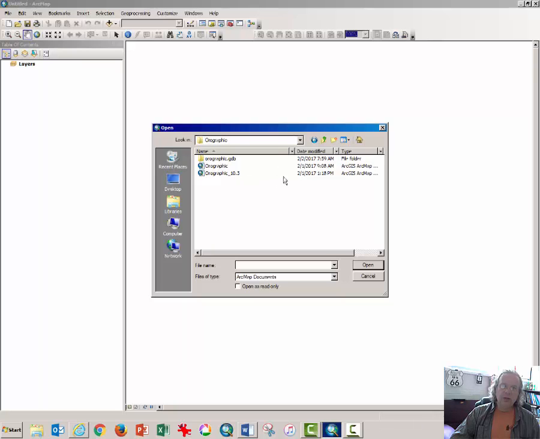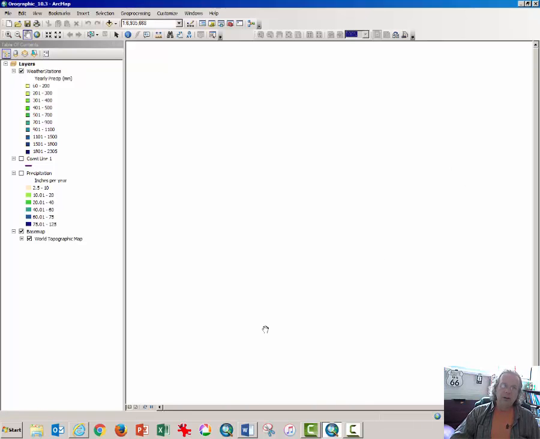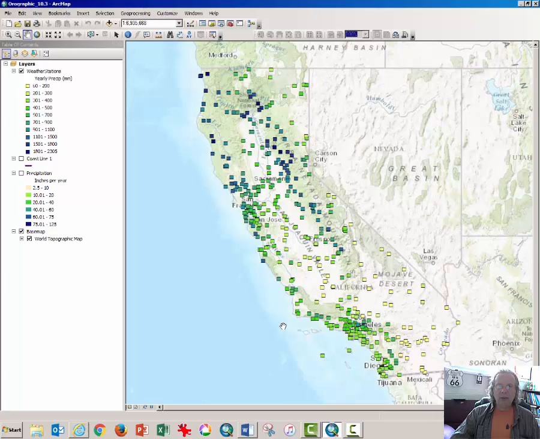That's a double click. And because I'm using ArcMap 10.3, I'm going to click on the 10.3 version. If you're using 10.4, you can use either version. Click open, and momentarily this map will appear.